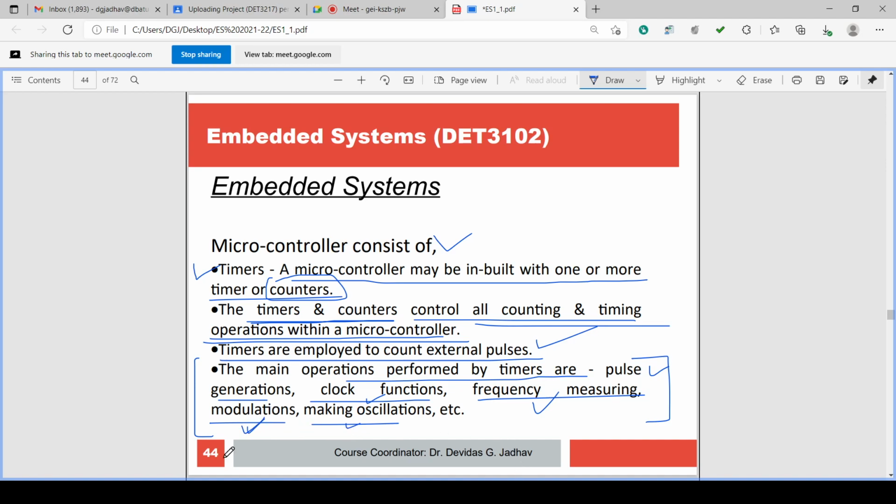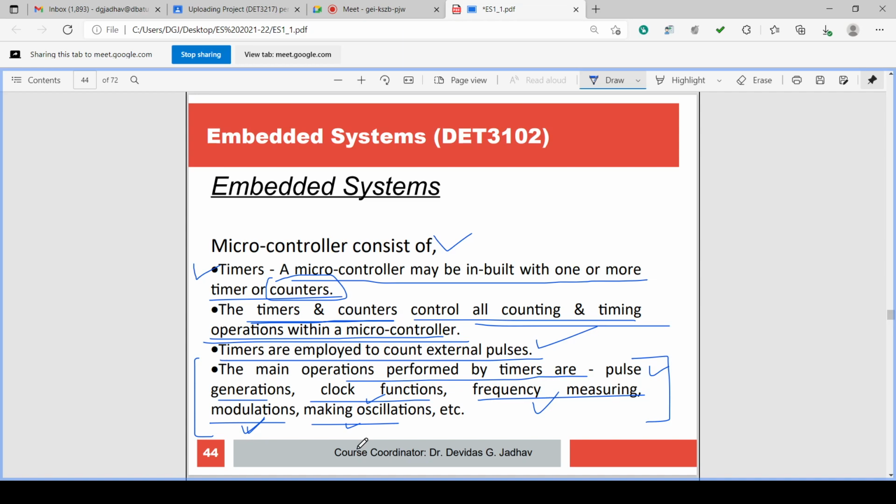Then there is modulation. Just like frequency measuring, you can go for the modulation of signals. As you know, there is amplitude modulation, frequency modulation, and phase modulation. What is there in amplitude modulation? A constant frequency, and the amplitude is changed according to the modulating signal. In frequency modulation, the amplitude is constant, but the frequency is changed according to the modulating signal amplitude. So this timer or counter you can use for a changeable frequency for modulation.